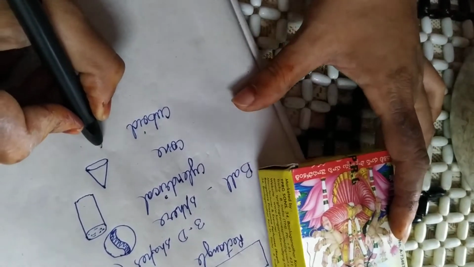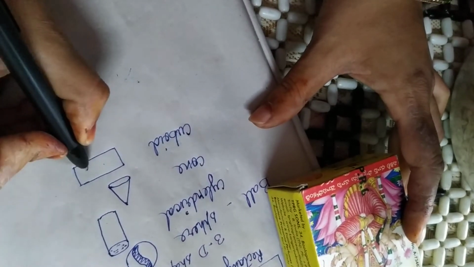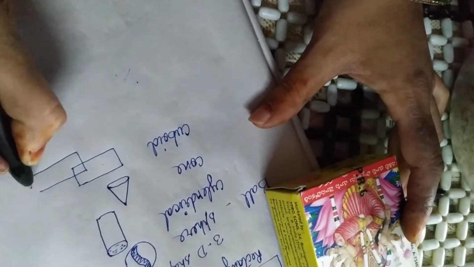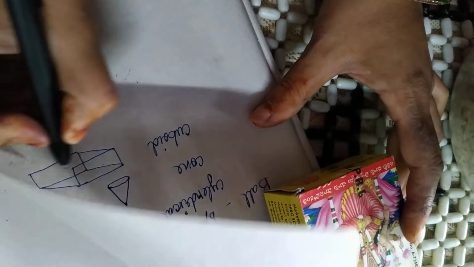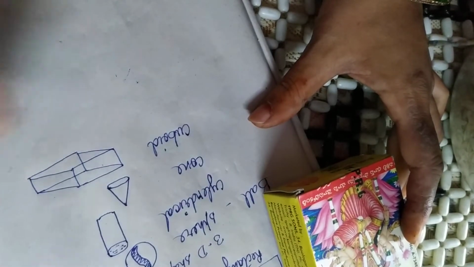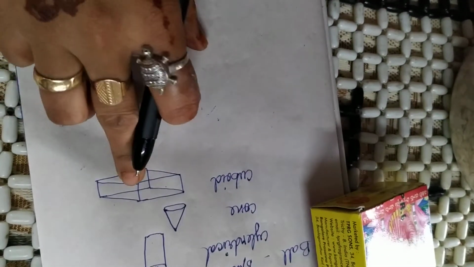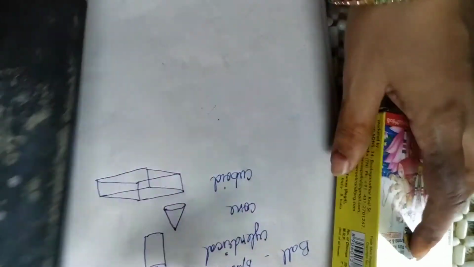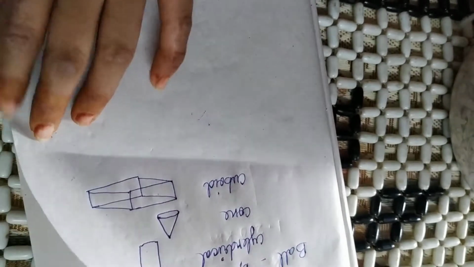How will we draw this cuboid? टू रेक्टेंगल्स ड्रॉ करने के बाद इसको ऐसे ऐसे कर दो. So this is very 3D. So this shape is called a cuboid. All this type of shapes are called cuboid. Now this is also a cuboid. Your eraser, what is the shape of your eraser? Cuboid. It is also a cuboid.